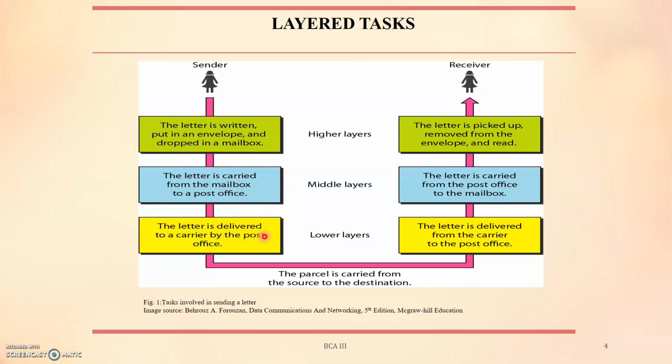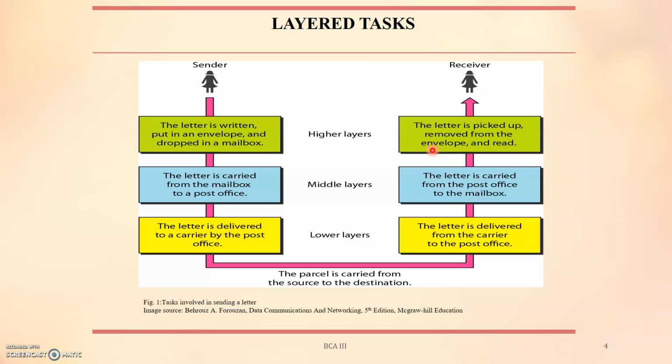According to this analysis, there are different types of activities. There are 3 activities at the sender side, and another 3 different activities on the receiver side. And the task of transporting the letter from the sender to the receiver is done by the carrier. Something which is not obvious but important is that the tasks must be done in order and in the given hierarchy as well. It's not possible that you post a letter and it automatically goes back and is received by the receiver.